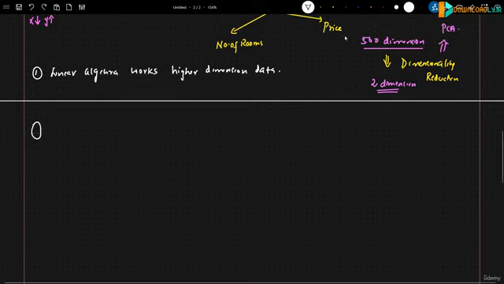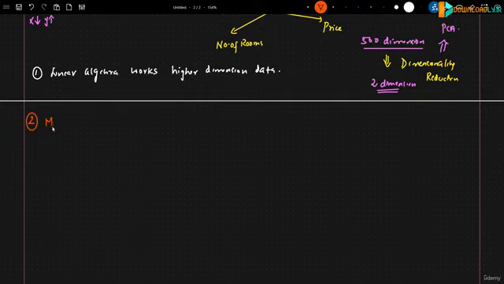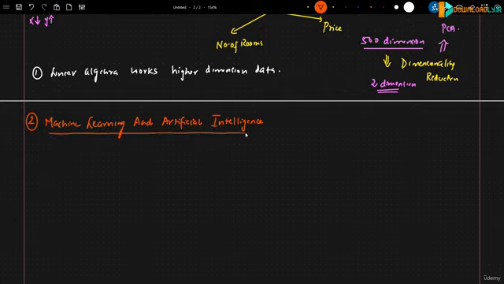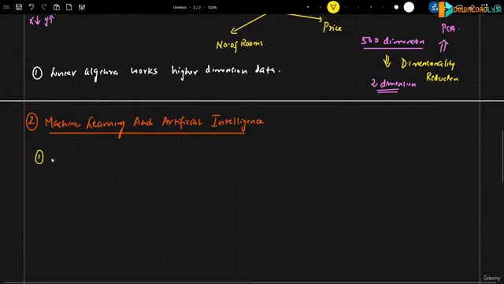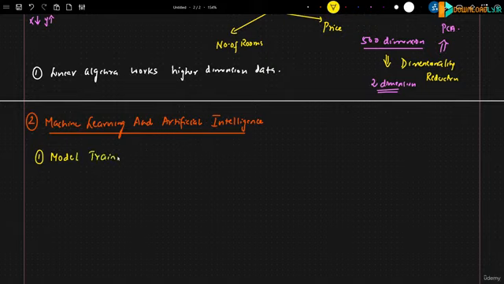So here I will just go ahead and write my second point. The second important application where it can be used is called machine learning and artificial intelligence. Now, when I say machine learning and artificial intelligence, one of the core concepts that we do in machine learning is basically to train our model. So train our model basically means what?